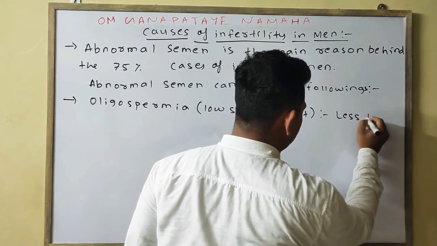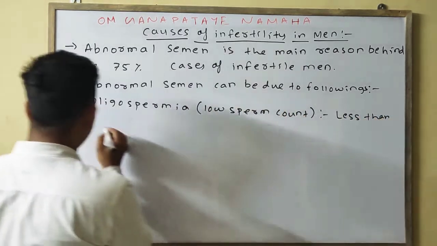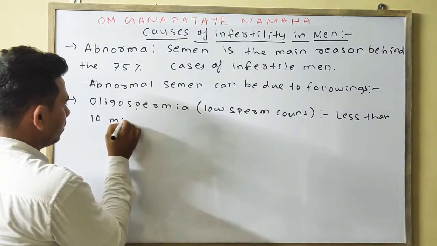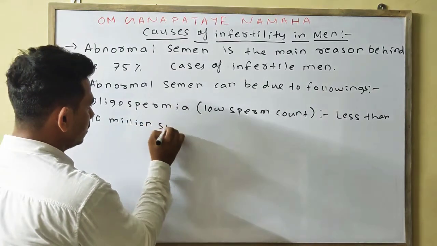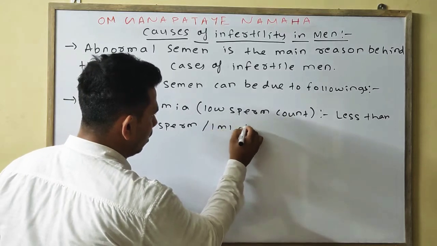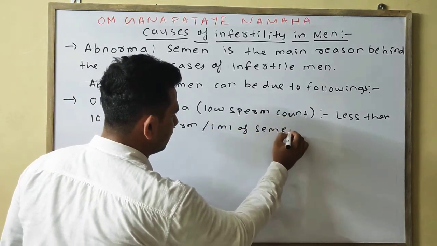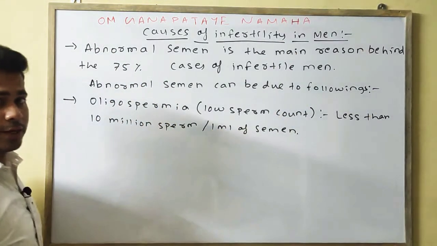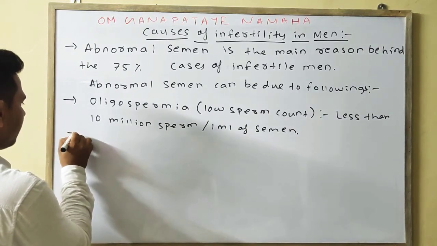Less than 10 million sperm per ml of semen leads to infertility.